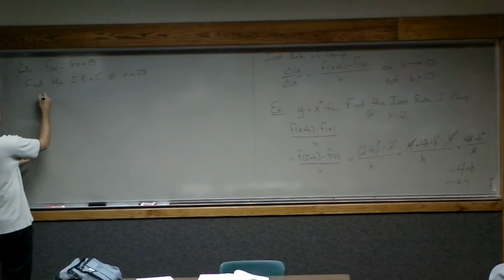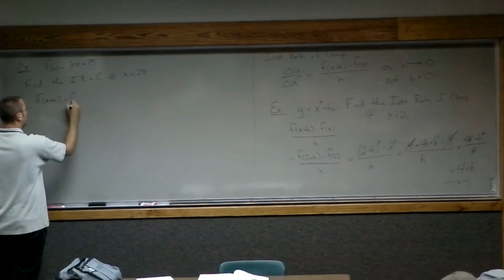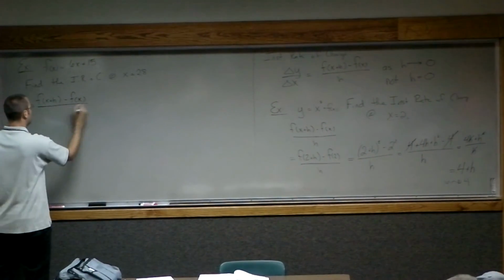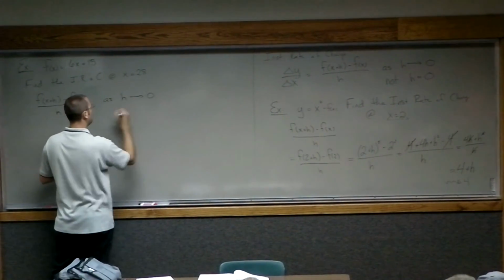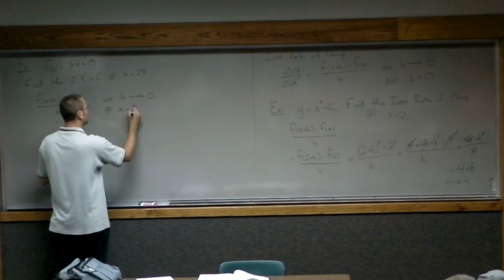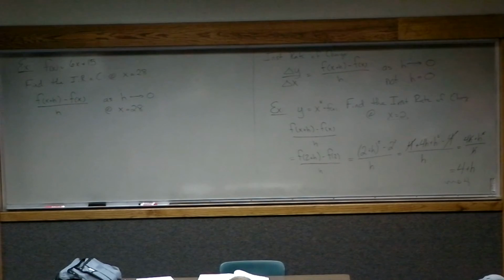So what I'm looking at is, again, f of x plus h minus f of x divided by h as h goes to 0 at x equals 28. Okay? This is what I need to evaluate.